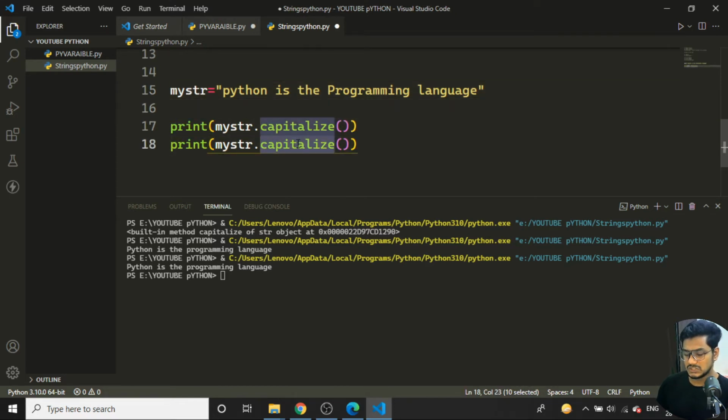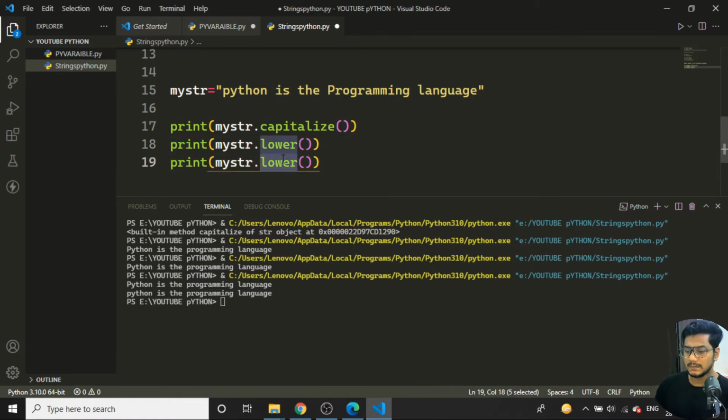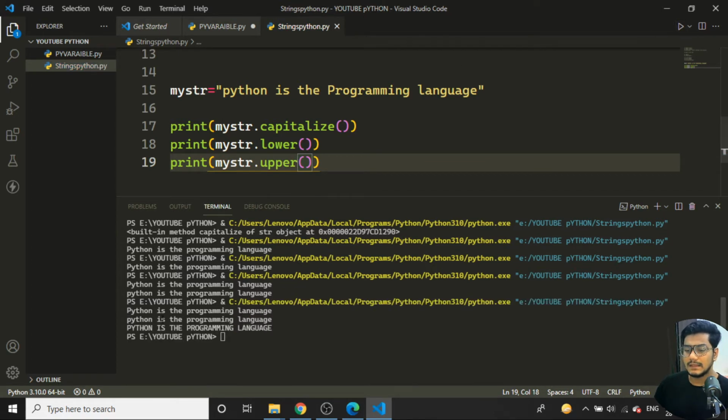Then we have my str dot lower. If I use lower, everything will convert into small letters. You can see python is a programming language: the capital P has become a small letter, so the entire string has been converted into small letters. It is very simple, right? Same thing, there is one more, my str dot upper. If I run it, each and every letter gets capitalized. You can see PYTHON IS A PROGRAMMING LANGUAGE, all the letters are capital, in the terminal output.